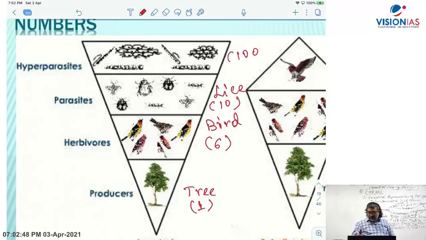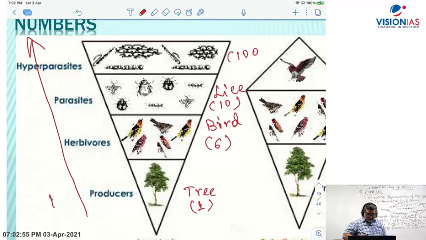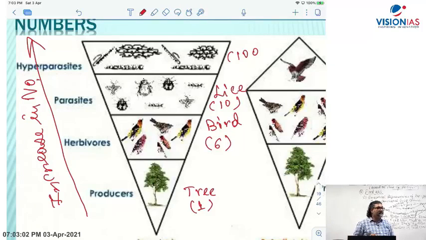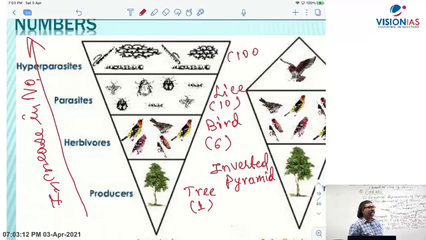So what do you find here? We find that in this case the number is increasing. You have an increase in numbers, and the pyramid becomes inverted. This becomes an inverted pyramid. In the pyramid of numbers, where the numbers increase, it becomes an inverted pyramid.